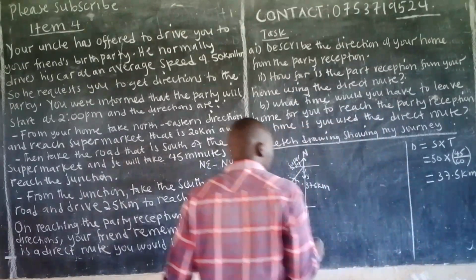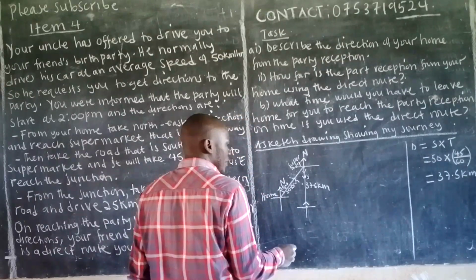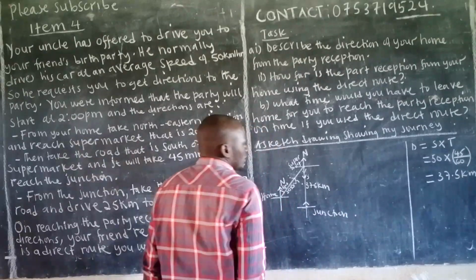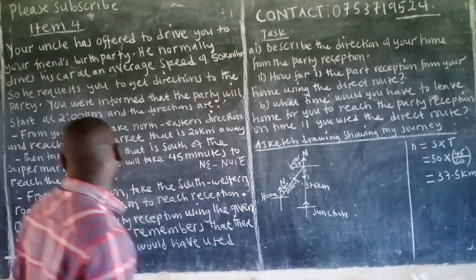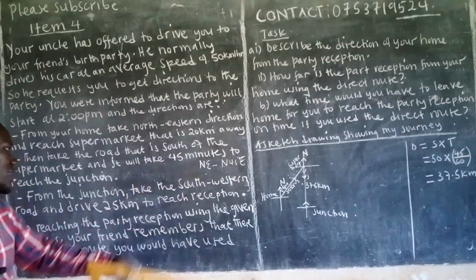So now here, we have reached the junction, like that.